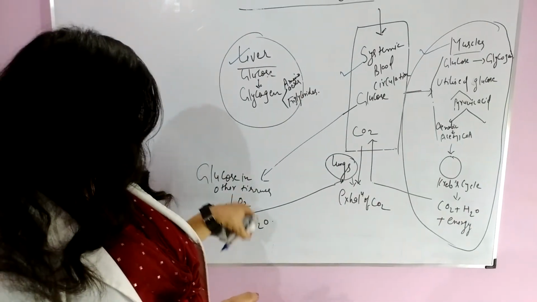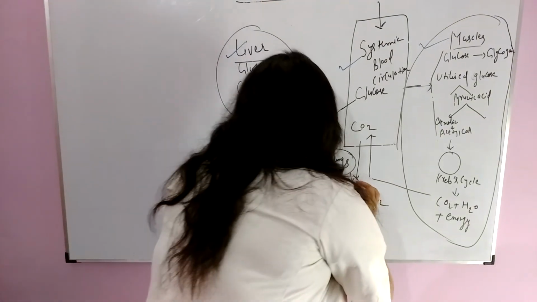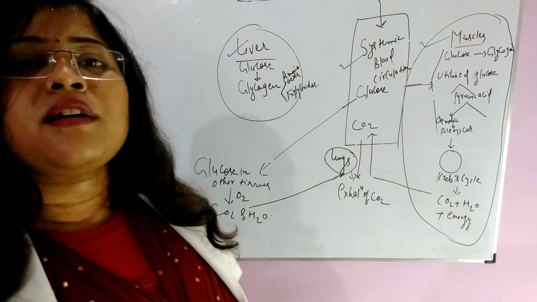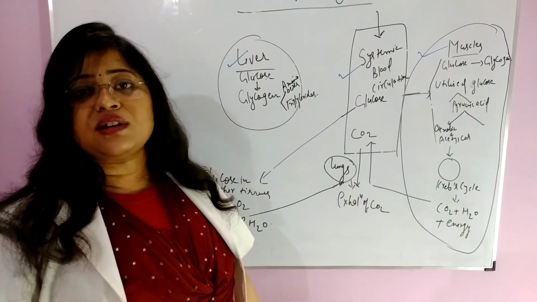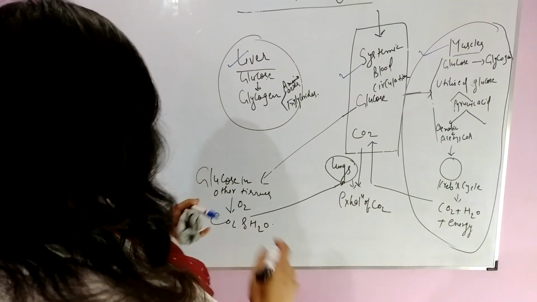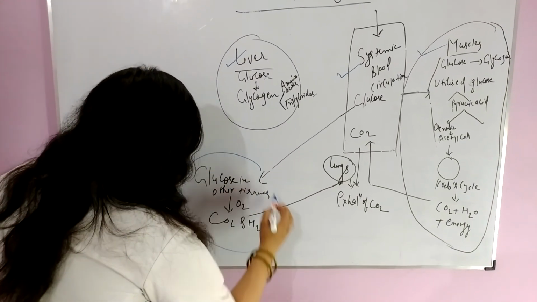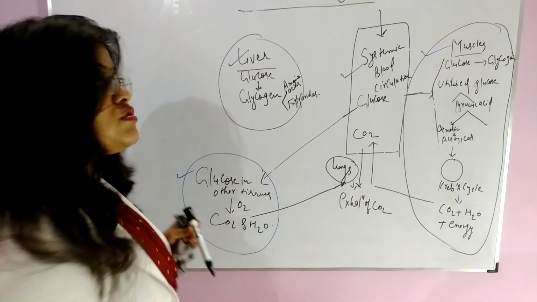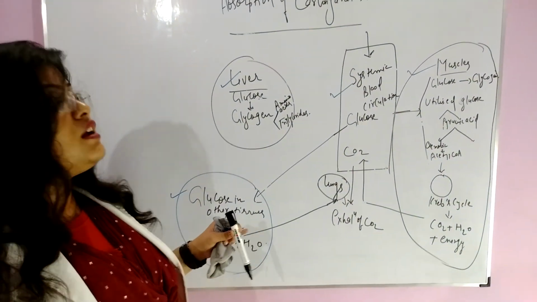With the mixing of this CO2 into blood, respiration comes into action and exhalation of CO2 occurs. So this is the fate of glucose or absorption of glucose inside other tissues other than muscles.